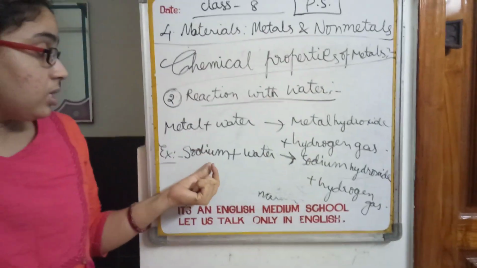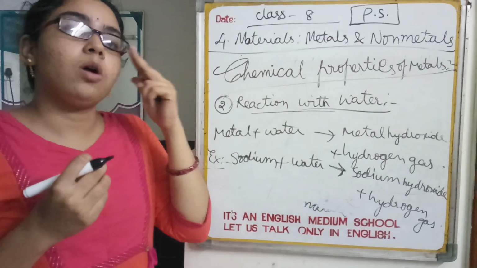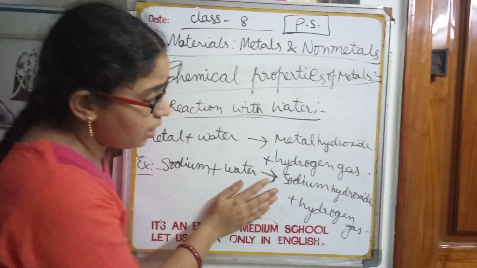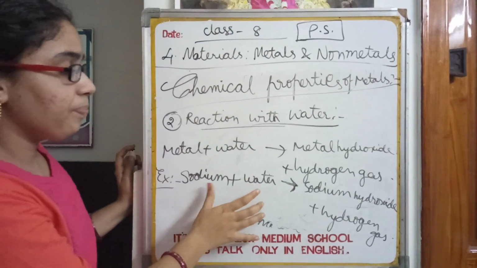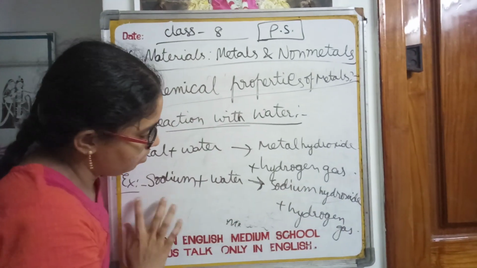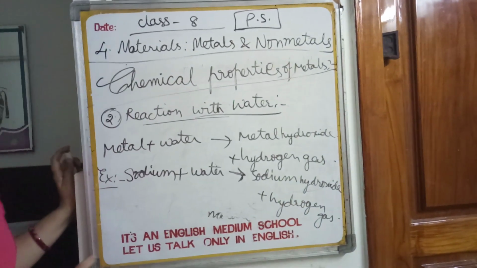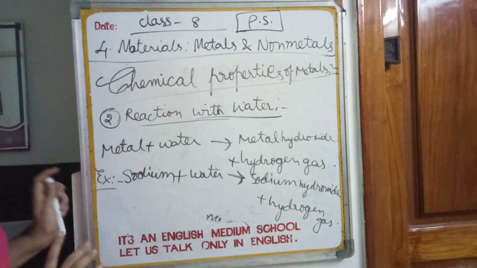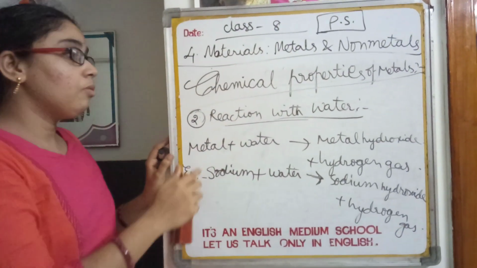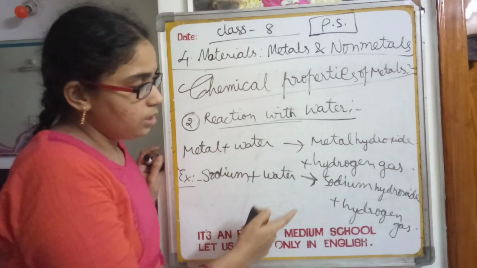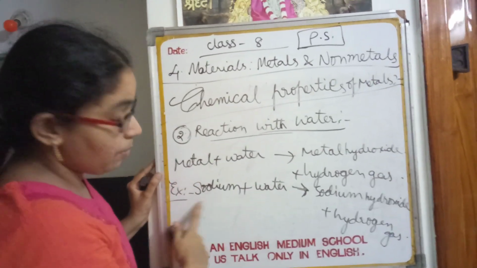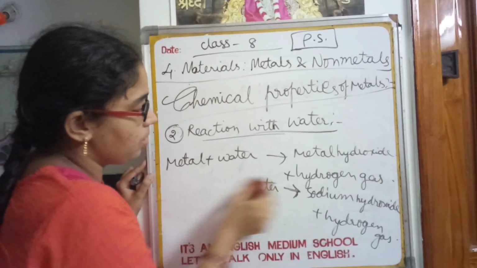These are chemical reactions. Here, this is one chemical, even though it is a metal, and this is another chemical. Water is also a chemical, even though it is edible. This arrow indicates that whenever these two react, the resulting product is shown by this. So these two are said to be reactants, and these two are products. This is a chemical reaction, and these are chemicals. So this is the reaction of metals with water. Whenever metal reacts with water, it forms its respective metal hydroxide and hydrogen gas. Here in the place of metal, I had taken sodium as an example.